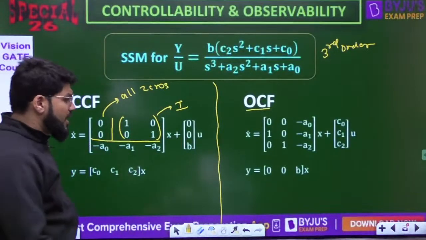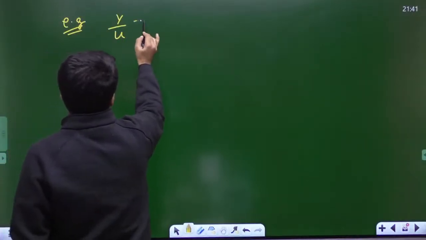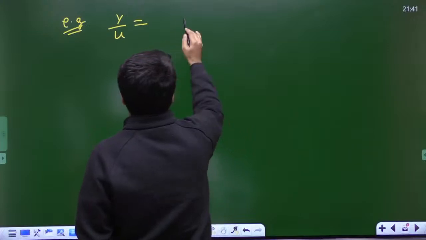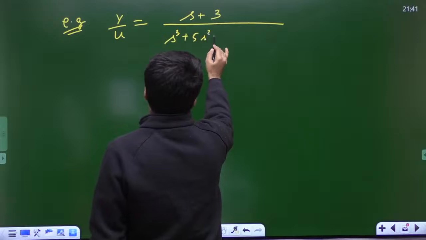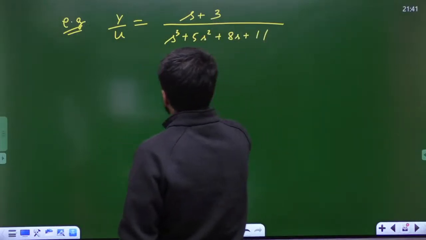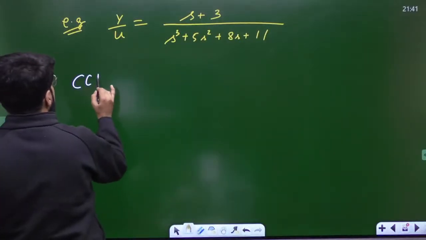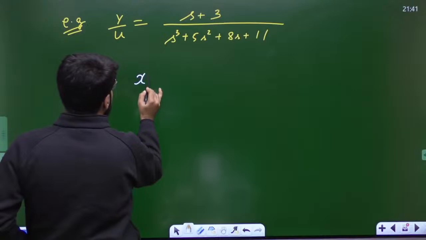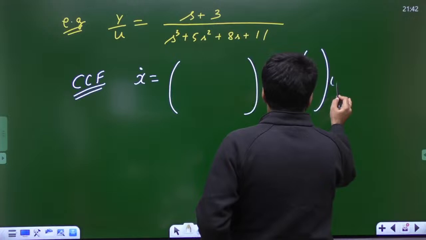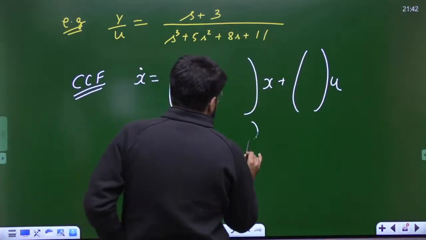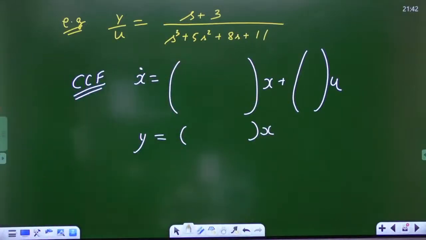Okay, so if I want to take an example here, suppose I give you a transfer function of the system as, say, s plus 3 upon s cube plus 5s square plus 8s plus 11, something of this kind, randomly. What is the CCF model corresponding to it? X dot is equal to AX, it is third order so a 3 cross 3 matrix will come, plus BU, Y equal to CX.